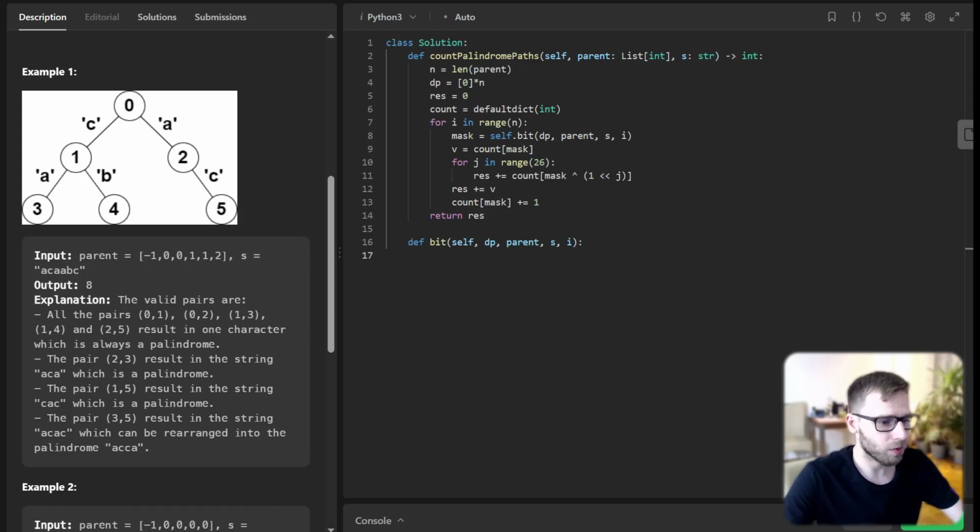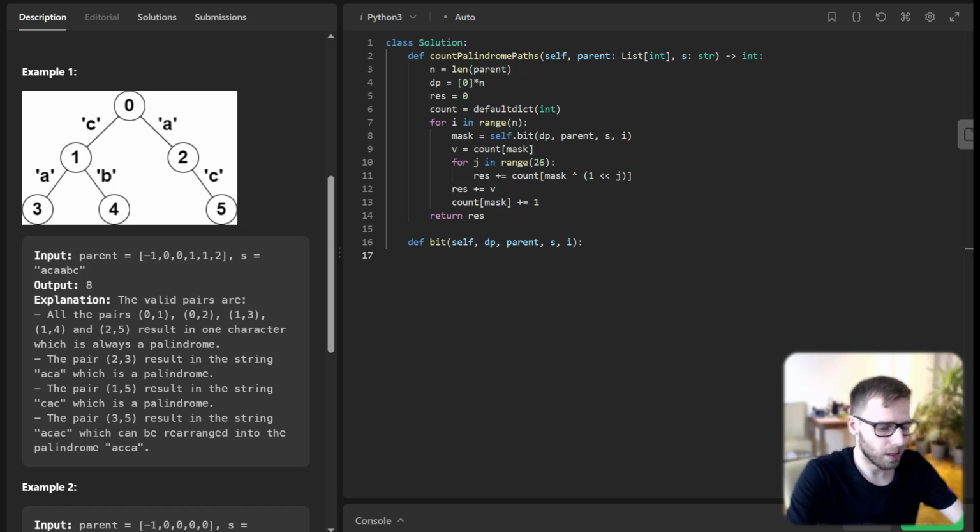Our helper function, bit, is where the magic happens. This function uses recursion and bit manipulation to calculate the bit mask for each path. Finally, after we have looped through all nodes and calculated the number of palindrome paths, we return our result.